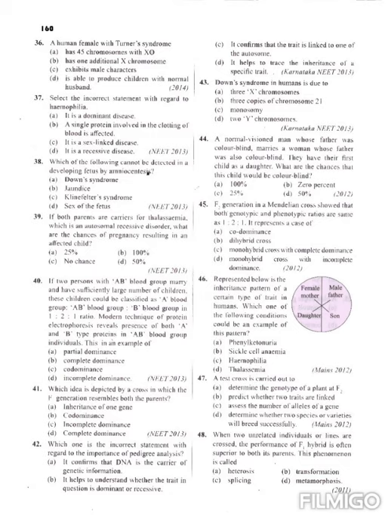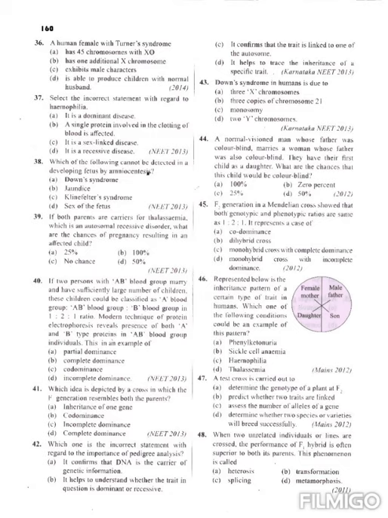So we are discussing the next question. A human female with Turner syndrome. So what is Turner syndrome? XO condition. They are given four statements. Question number 36. The correct statement is A: has 45 chromosomes with XO condition.